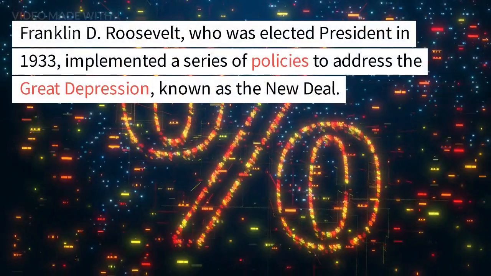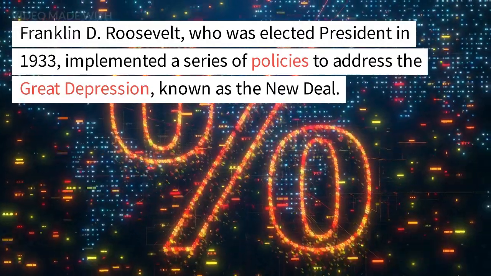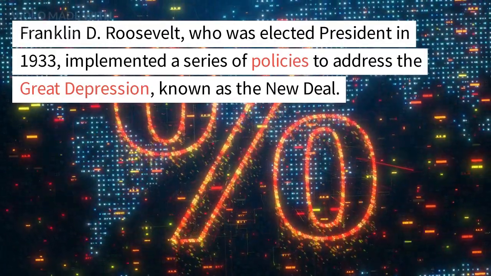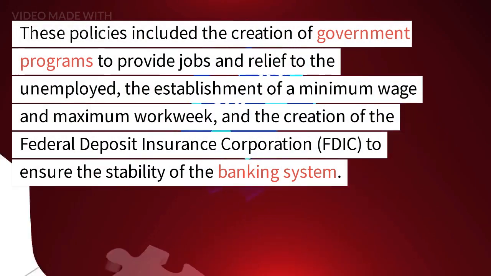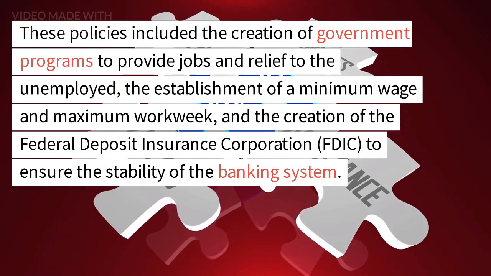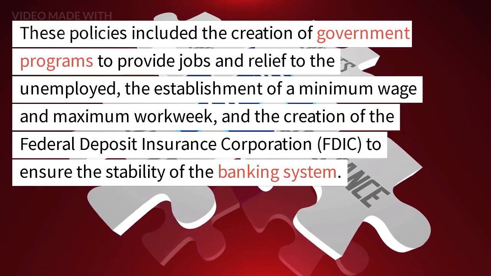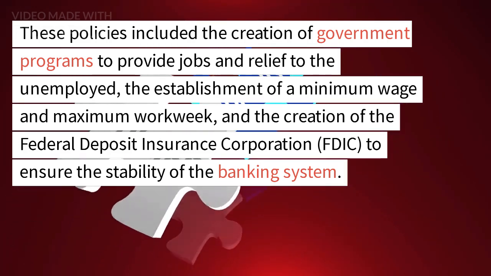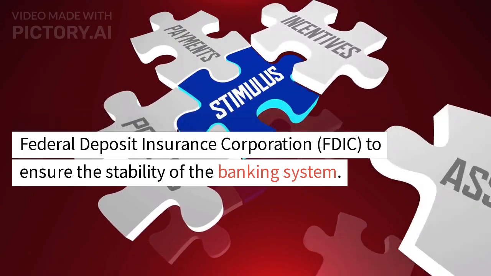Franklin D. Roosevelt, who was elected president in 1933, implemented a series of policies to address the Great Depression, known as the New Deal. These policies included the creation of government programs to provide jobs and relief to the unemployed, the establishment of a minimum wage and maximum workweek, and the creation of the Federal Deposit Insurance Corporation, FDIC, to ensure the stability of the banking system.